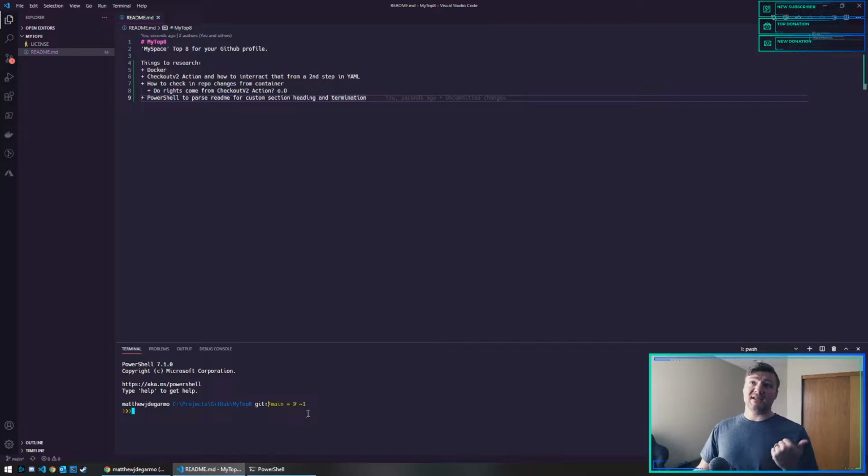So the first thing is learning Docker syntax. I need to be able to figure out how to pull a Docker image and run it. And then whatever PowerShell script I create that's going to check your README for the sections, paste custom markdown for however we're going to make this look, this top 8.